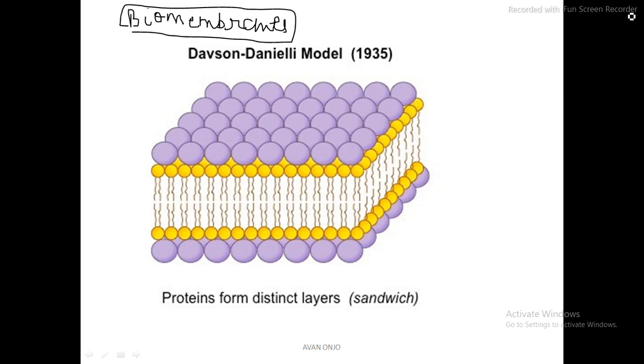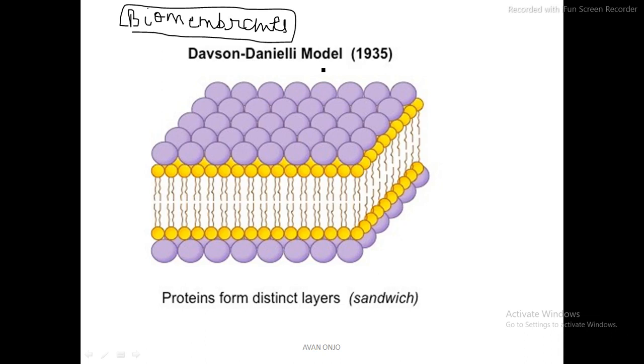When I talk about biomembranes, I've already told you that in the eukaryotic cell you have organelles which are bound by membranes. These membranes are semi-permeable in nature. They are bound around the various organelles and used as a covering of the cells and organelles. They can be extended and folded, and they can repair themselves quickly. They play a vital function in a living cell, controlling the entry and exit of various nutrients and other components. So biomembranes play a very important role.